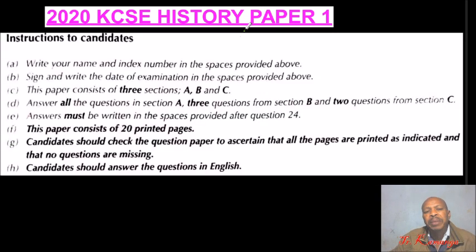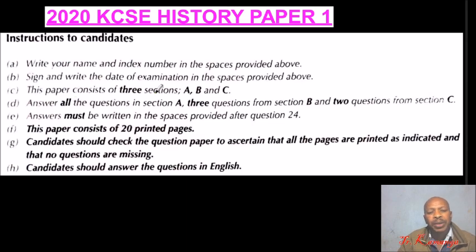Still on the same page, you are given instructions. And some of the instructions are the ones that we have just mentioned. So you should write your name and index number in the spaces provided. I've already shown you that. Sign and write the date of the examination in the spaces provided. We have shown you how you do that.